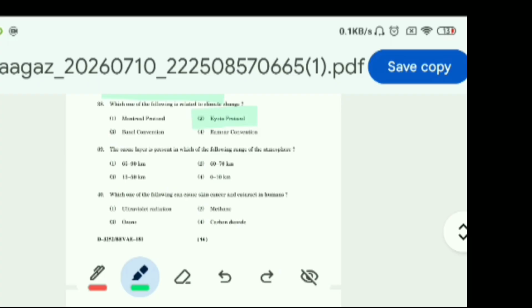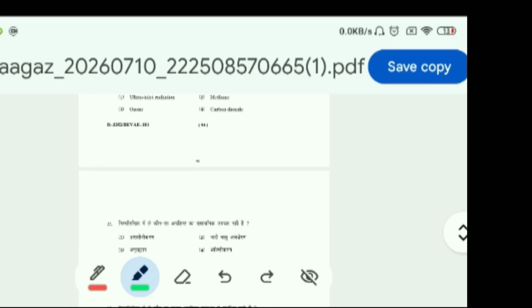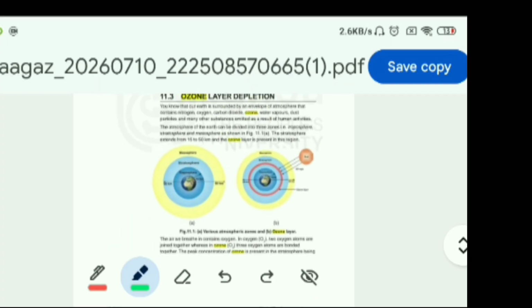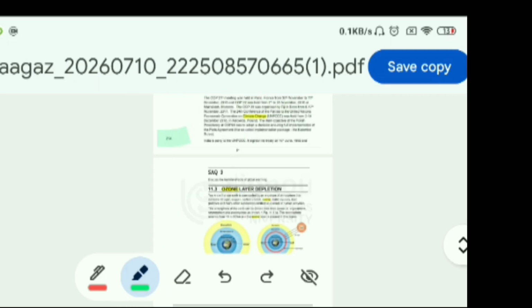Now question 39, the ozone layer is present in which of the following ranges of the atmosphere? 65 to 90 kilometer, 60 to 70 kilometer, 15 to 50 kilometer, 0 to 10 kilometer. Now this answer we can find on page number 216 of Block 3.